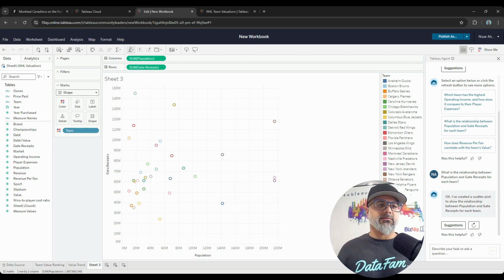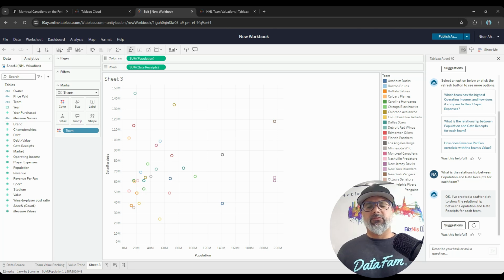This is basically saying, if you have a higher population, does that mean you have higher ticket revenue in the gates? Okay, so that is what this is showing, and I think this is a good one that I can potentially use. So I'll leave this as is.